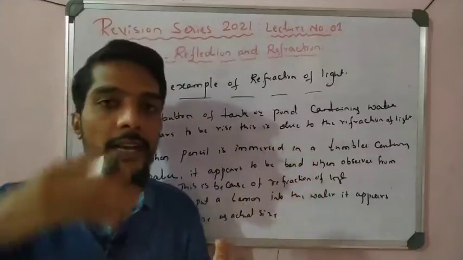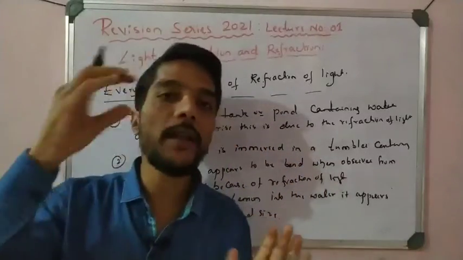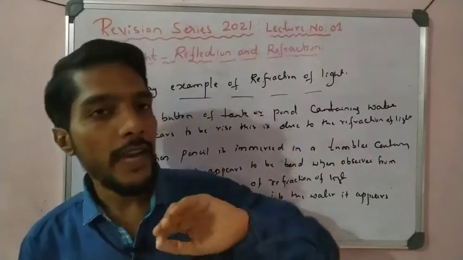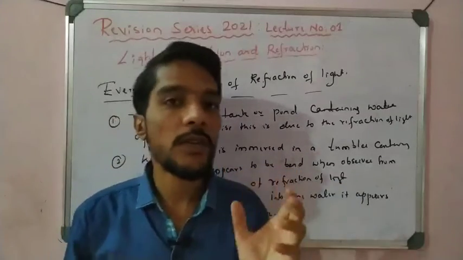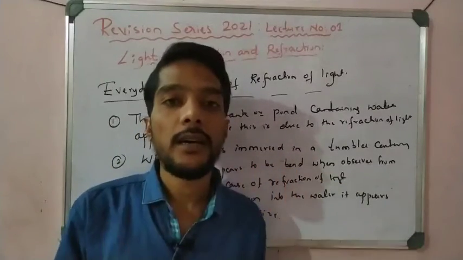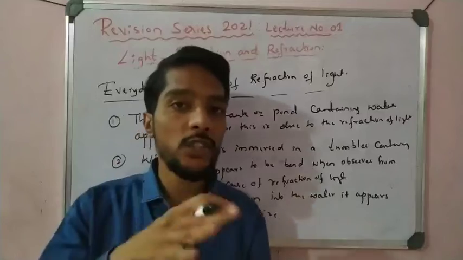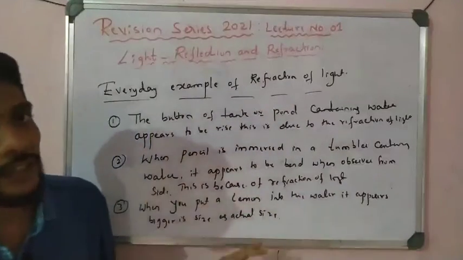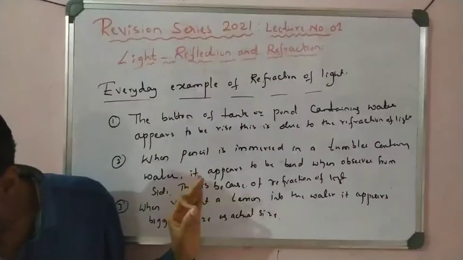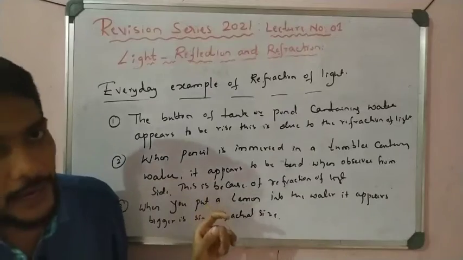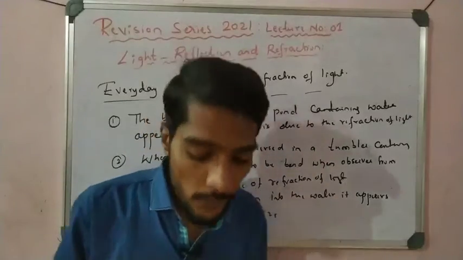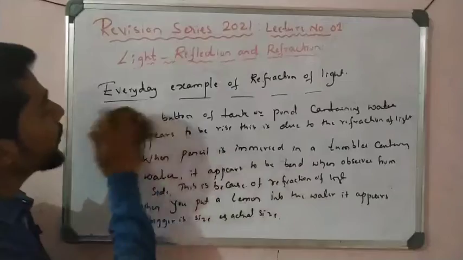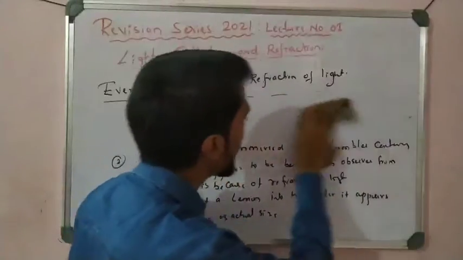So take a glass of water and keep a lemon in it. What happens when you observe from the side? We observe that the size of the lemon is bigger than the actual size. That is because of the refraction of light. So this is very important, you have to remember, right? So that is all about the refraction of light examples.